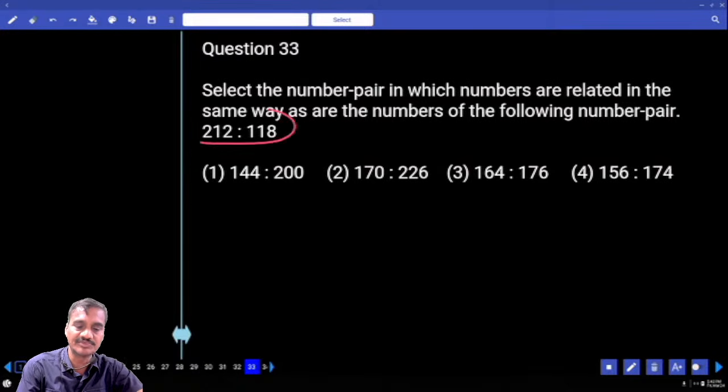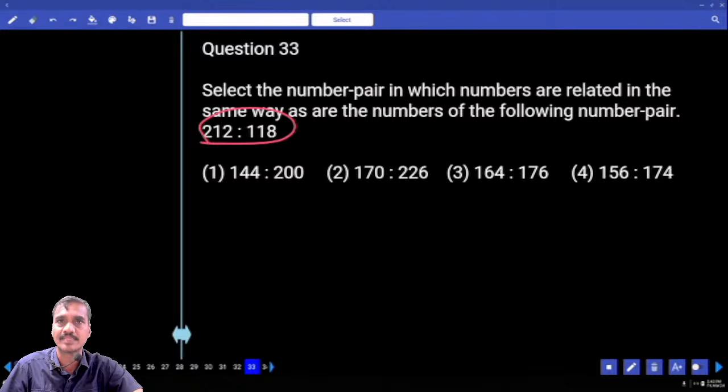Now what is the sum of these two? 112 plus 118, 230. That's it, right? Now 230 or 330? Now 330. 12 plus 18 and the 12 plus 18 is 30, right? Now the sum of these two is 330.